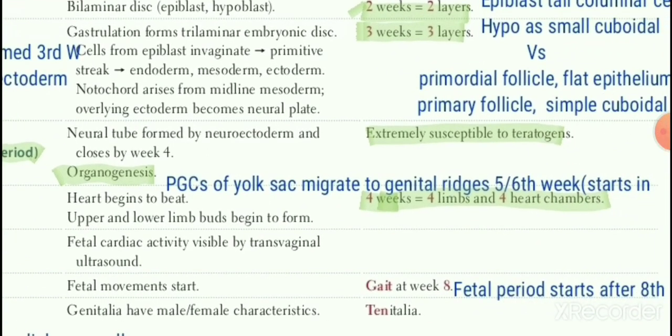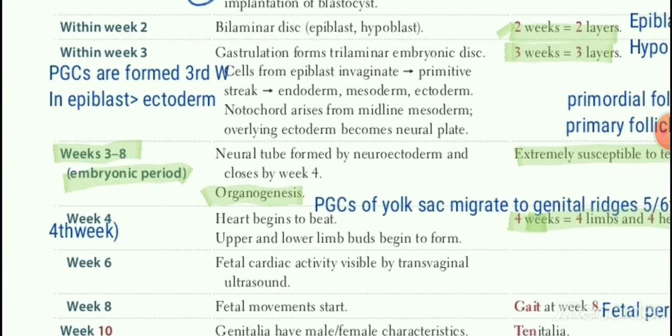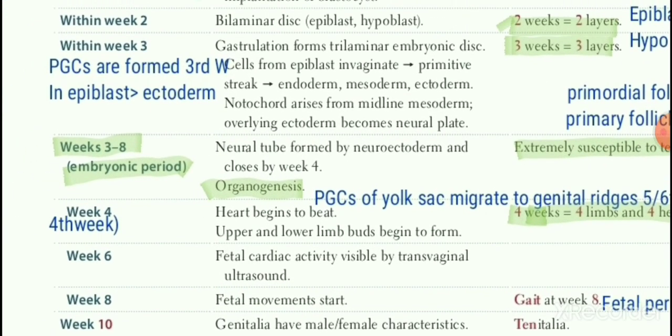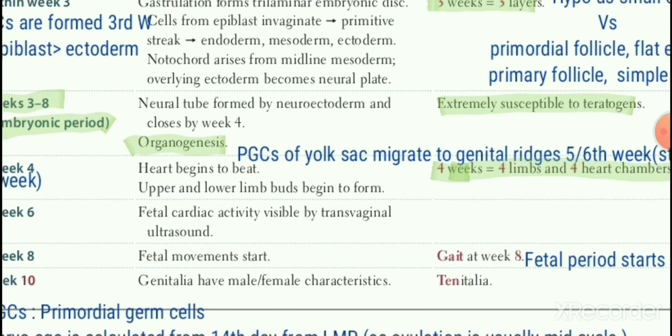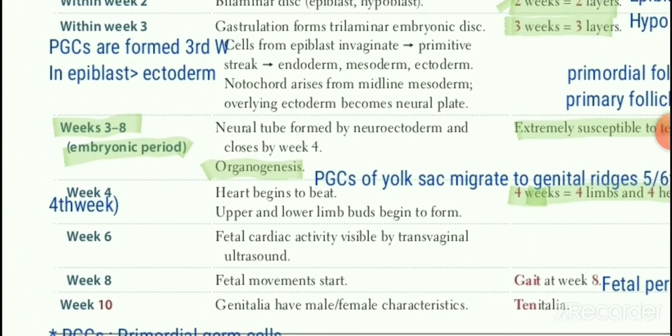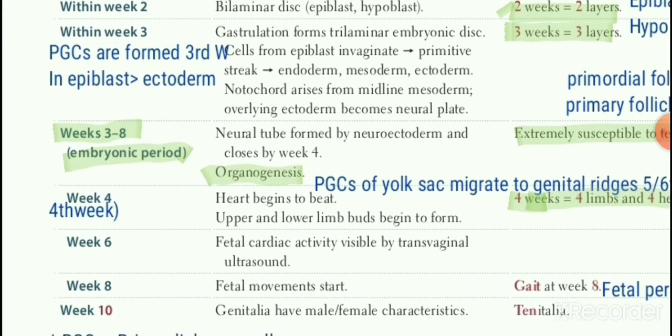By the sixth week they have completed their migration. So remember 3 and 6: the third week for PGCs to develop, and the sixth week for complete migration. For migration, prefer the sixth week over the others, though in theory it starts in the fourth week and is completed by the sixth week. So this pair, the third week and sixth week, is for PGCs to start developing from epiblast and to migrate to the genital ridges. This derivation from epiblast is an MCQ.